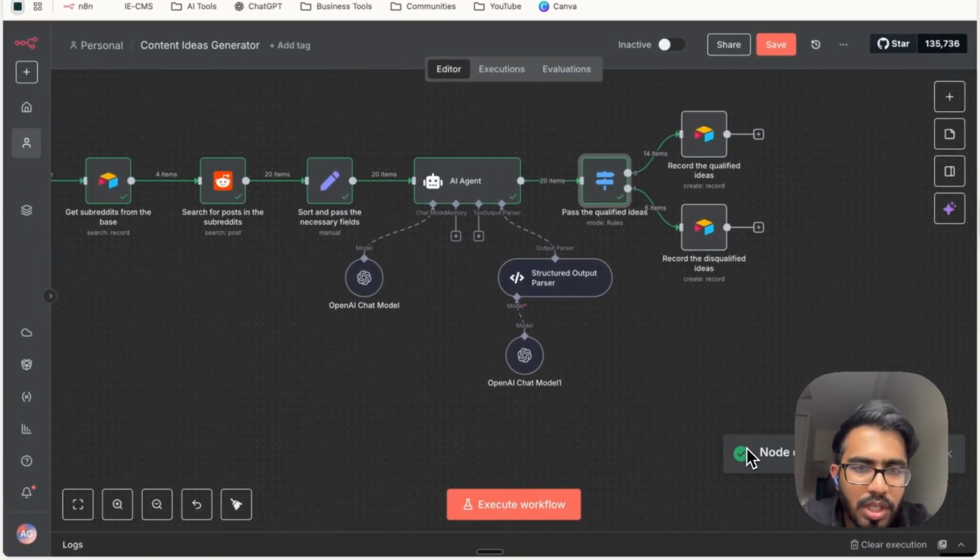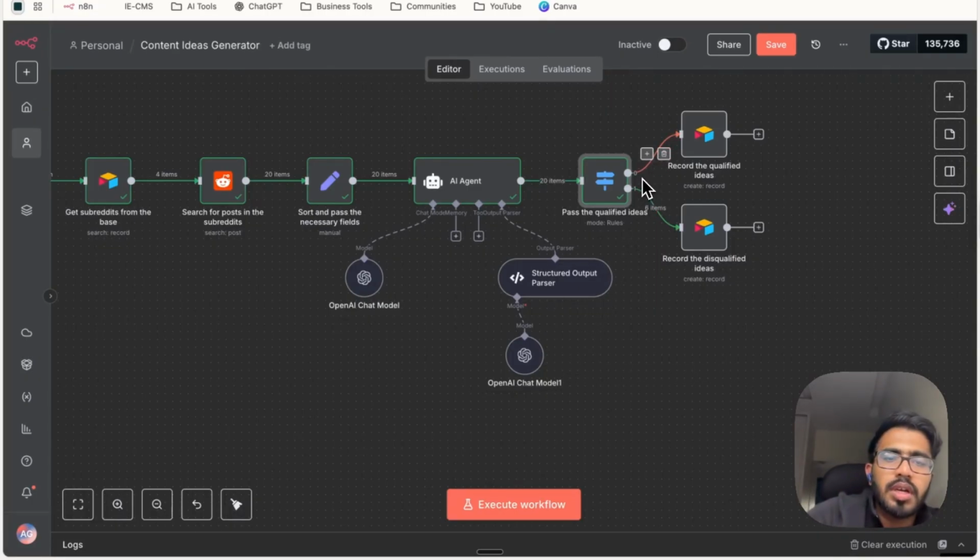So now you can see the node has been executed, and we've received 14 items in the qualified ideas section and 6 items in the disqualified ideas section. So this means that the AI agent has approved 14 post ideas and rejected 6 post ideas. Now the next thing we need to do is configure these two Airtable nodes.